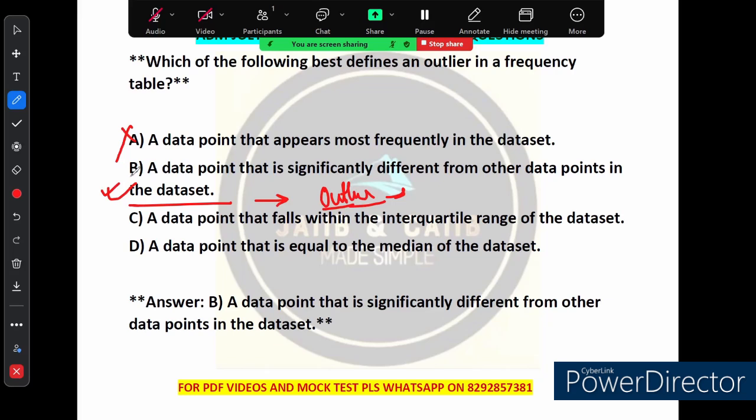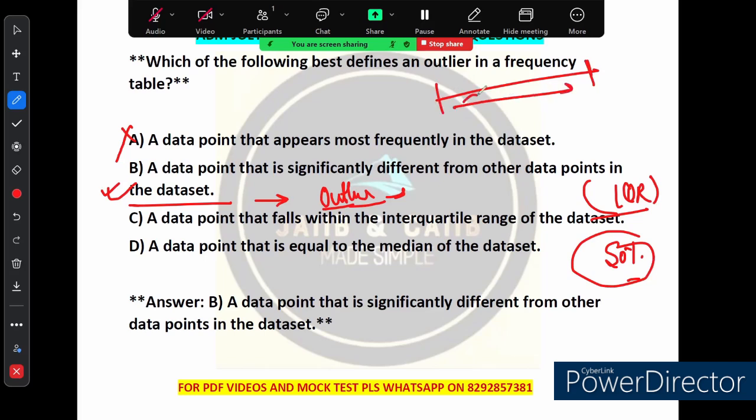Option C says that it mentions the interquartile range. What is this interquartile range? This is called IQR. This IQR is a measure of the spread of the middle 50% of the data, and the data points within this range are considered normal. So suppose this is the 50% range of the data. The data points within this will be considered normal, not outliers. So this option C is also incorrect. What we have told you is that outliers are those points that are far off from the normal range of values and can have a big impact on how we analyze data.